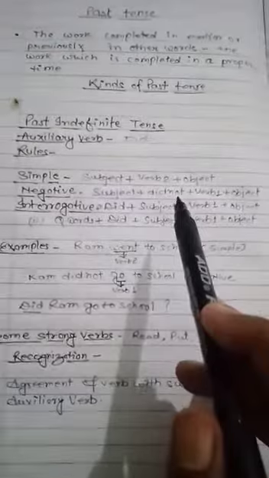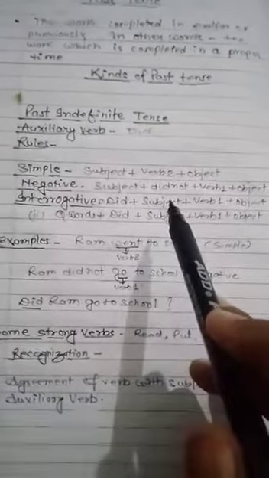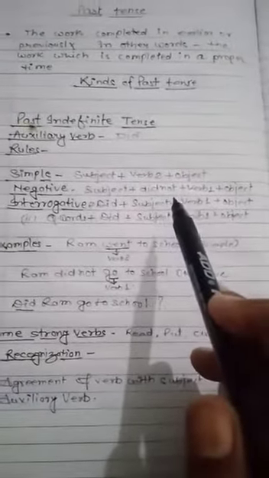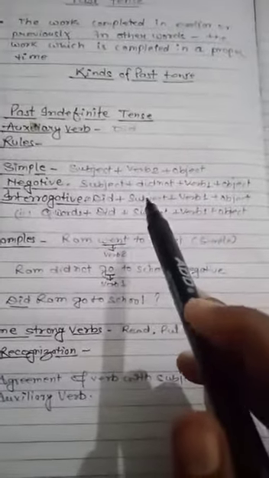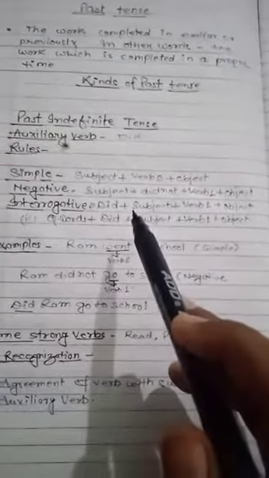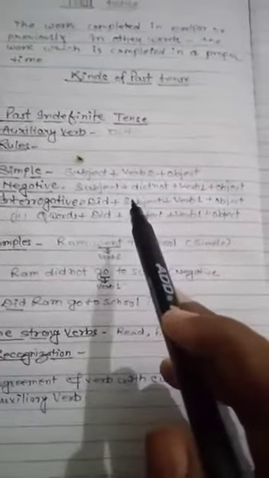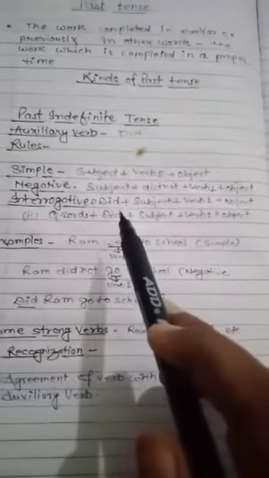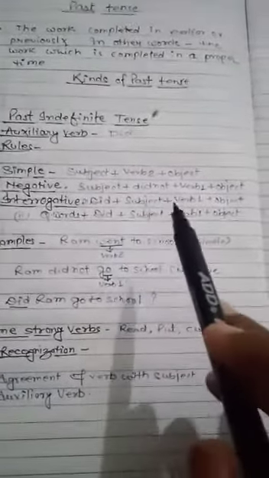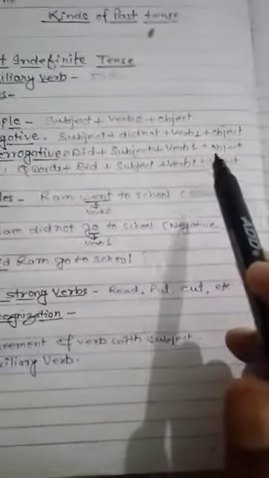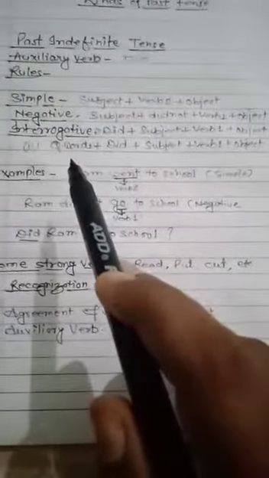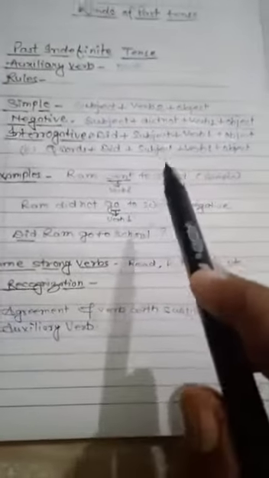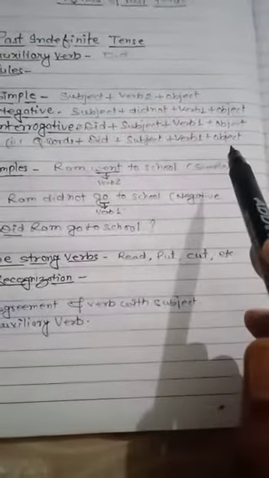Because in class 10th it comes as jumbled words and you have to rearrange according to the rules. Not only in 10th but in 9, 8, 7, 6, in every class this is important. In interrogative, you will apply the auxiliary verb first, then subject, then verb base form, and then object. And when there is a question word, you will apply question word, did, subject, verb, and object.